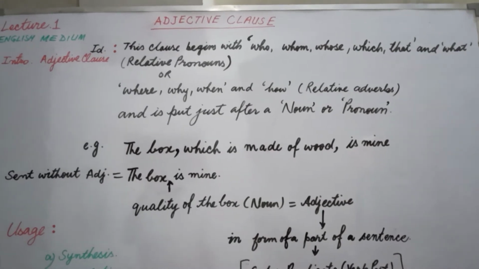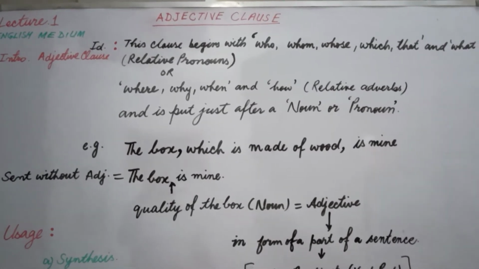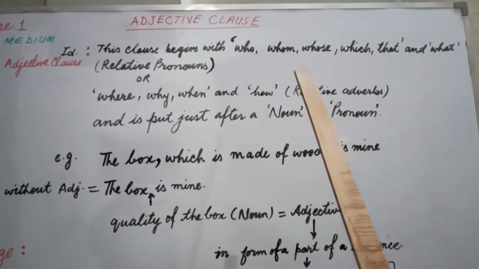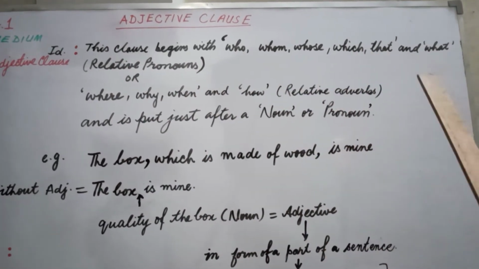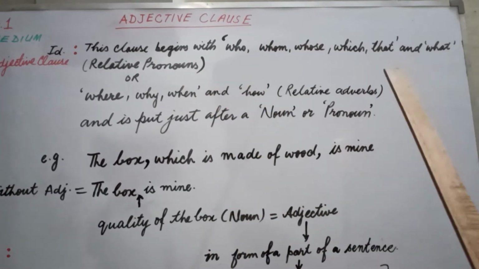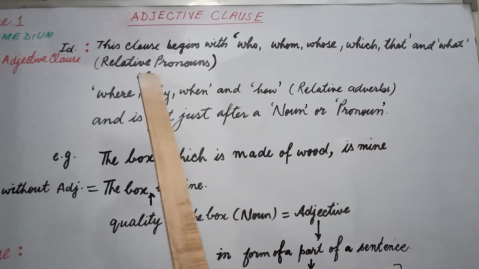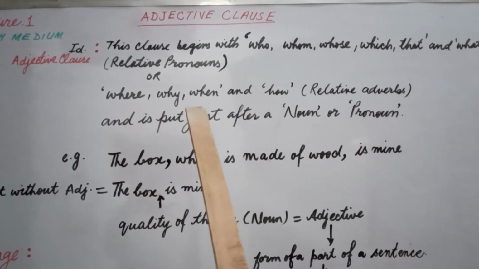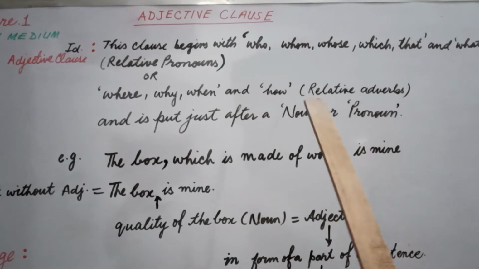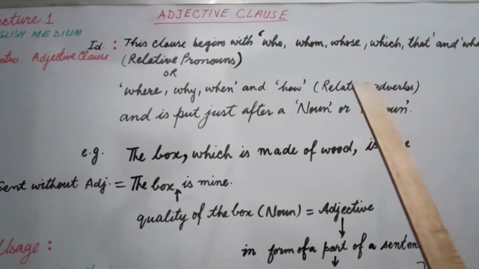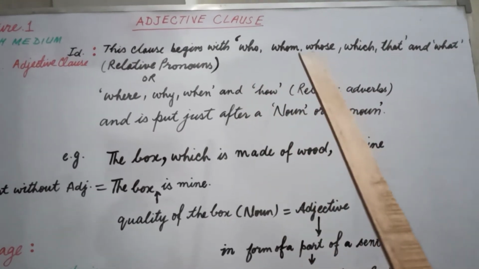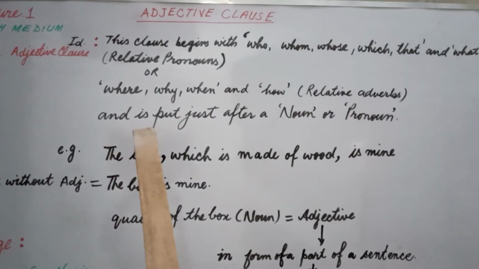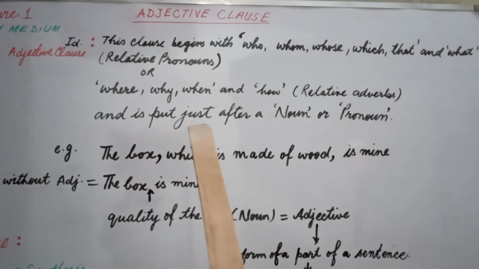Before we go through it, we will see the identification of adjective clause. This clause begins with who, whom, whose, which, that, and what, and these words are called relative pronouns. Or this clause can begin with where, why, when, and how, and these words are called relative adverbs. Whether we use a relative pronoun or a relative adverb, the next condition is that this word is put just after a